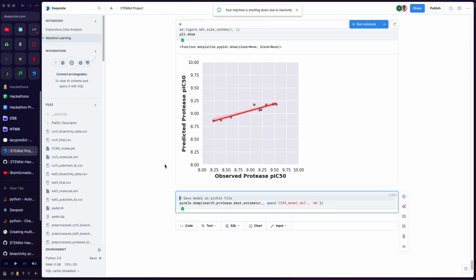Now, in conclusion, we'll see that our solution accurately addresses HIV as well as